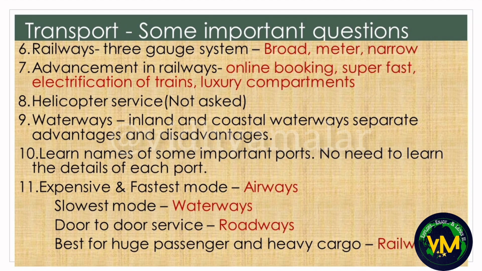Then number 6, under railways, you should know the 3 gauge system, that is broad gauge, meter gauge and narrow gauge. Then once they asked about advancement in railways, you can write about online booking, superfast trains, electrification of trains and luxury compartments that are available now. And number 8, helicopter service, Pawan Hans Helicopter Service Limited. Even though it has not been asked, you have to know about it.